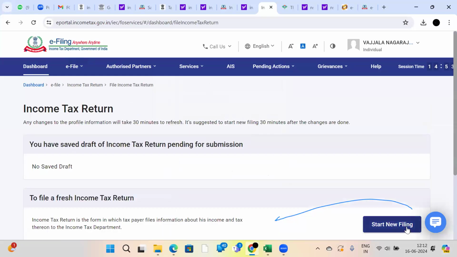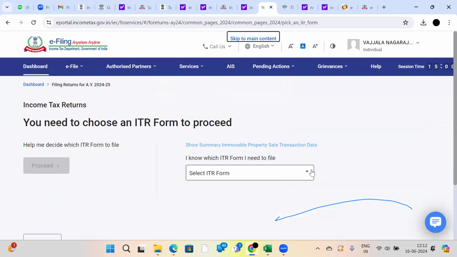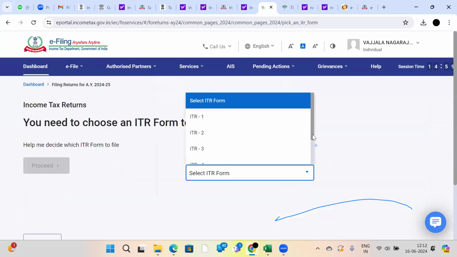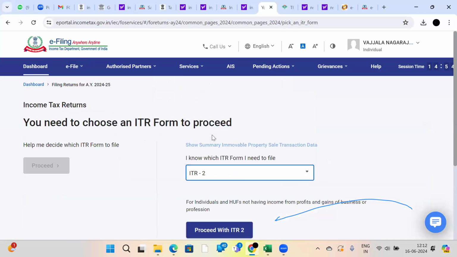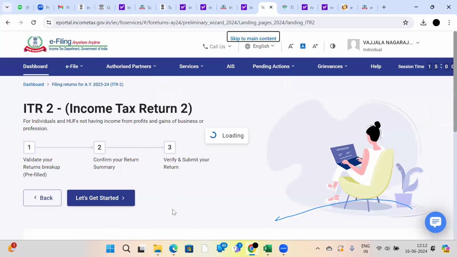Click on continue, start new e-filing. Since you are an individual, it will select automatically. Select your ITR here. Definitely in ITR 1, you will never get capital gain details, sir. ITR 2 only you should select.